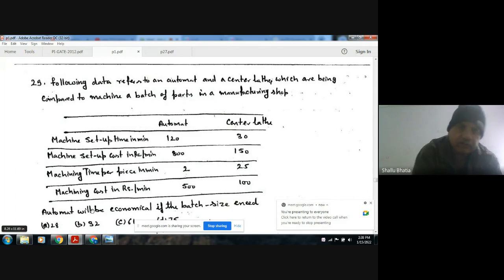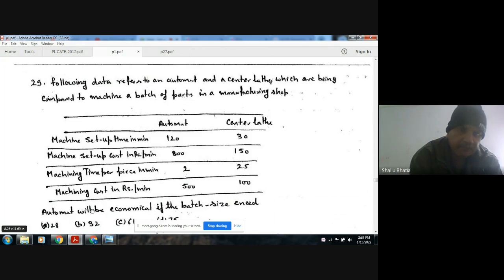Question number 29. The following data refers to an automate and a center lathe, which are being compared to machine a batch of pieces in the machining shop, in the manufacturing shop. Setup time in minutes: automate 120, center lathe 30.